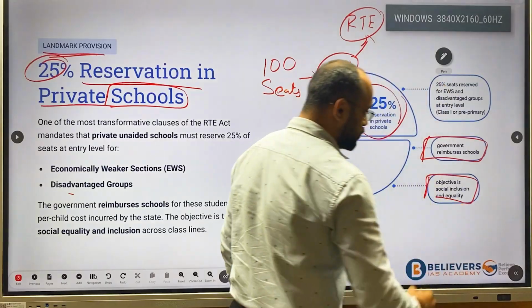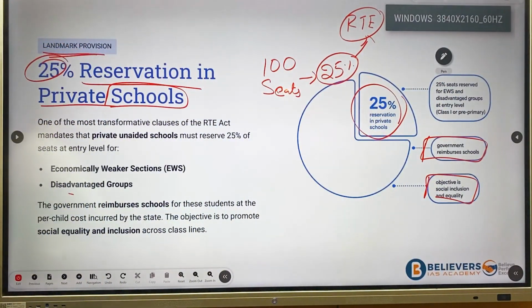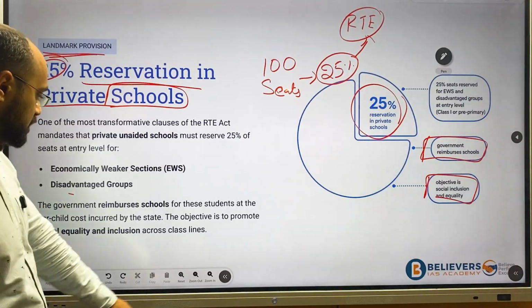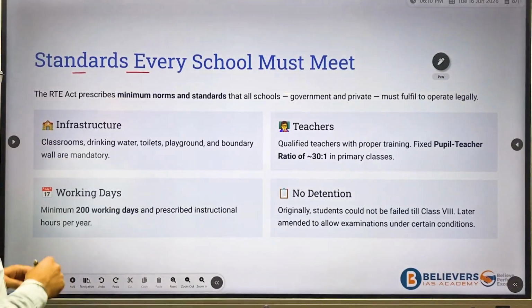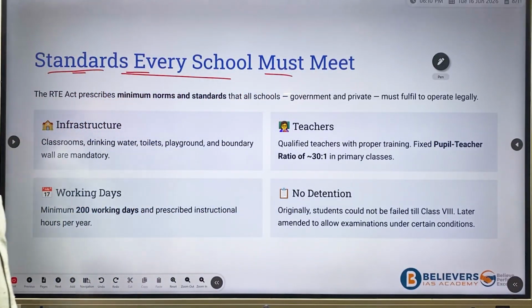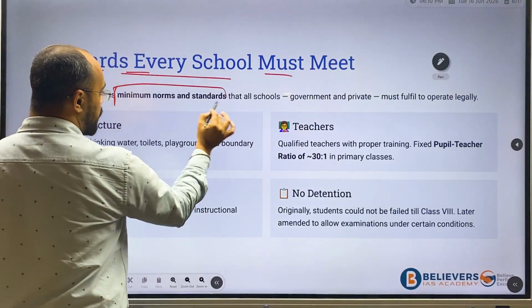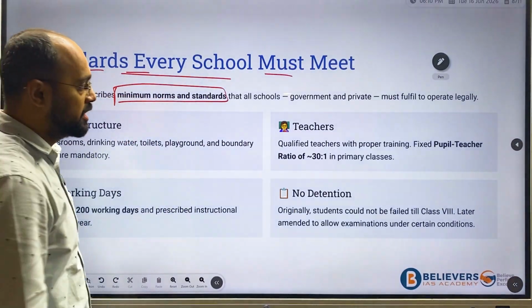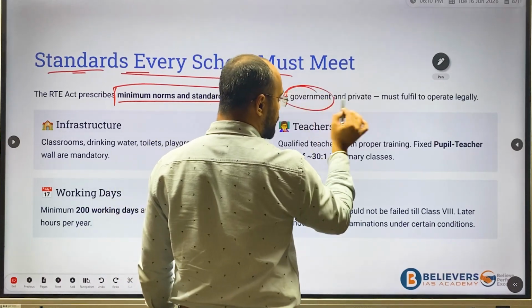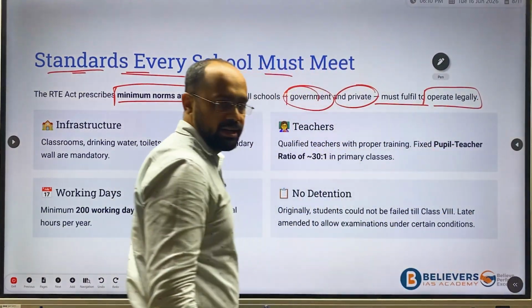The objective is social inclusion and equity, basically providing quality education for the students. So, standards every school must meet. Whichever school is adopting right to education should have minimum norms and standards which they have to maintain, whether it is a government school or a private school; they must fulfill this to operate legally.